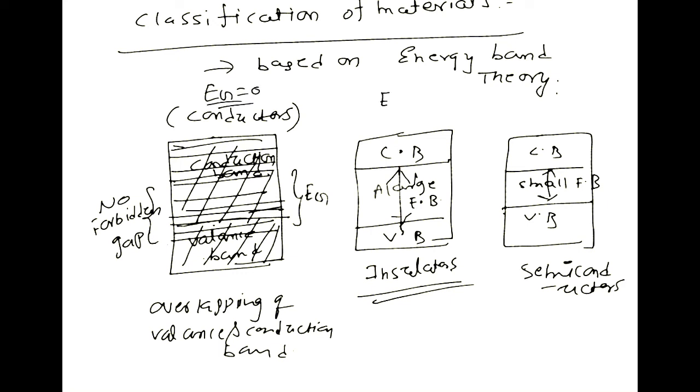Here Eg is very large. Here Eg is a very small value. Based on this forbidden energy gap, we can classify the materials into three types: conductors have no forbidden gap, insulators have a large forbidden gap, and semiconductors have a small forbidden gap.